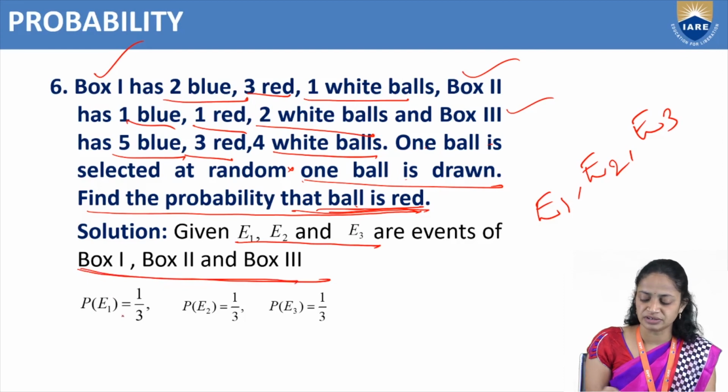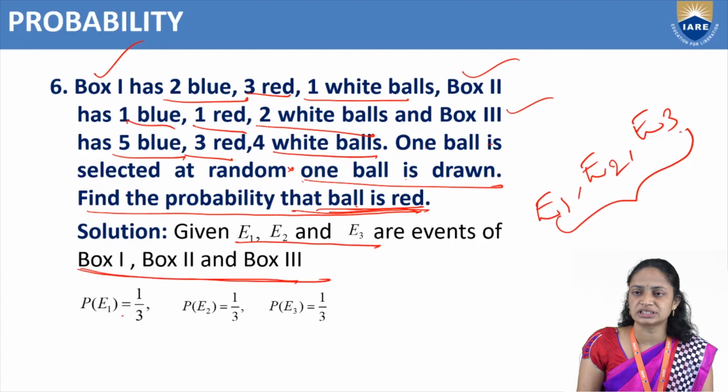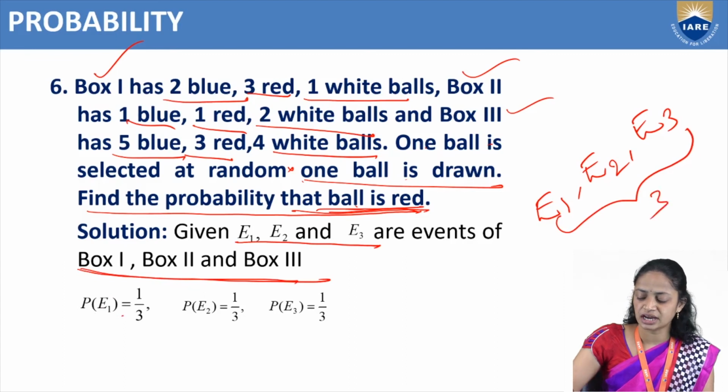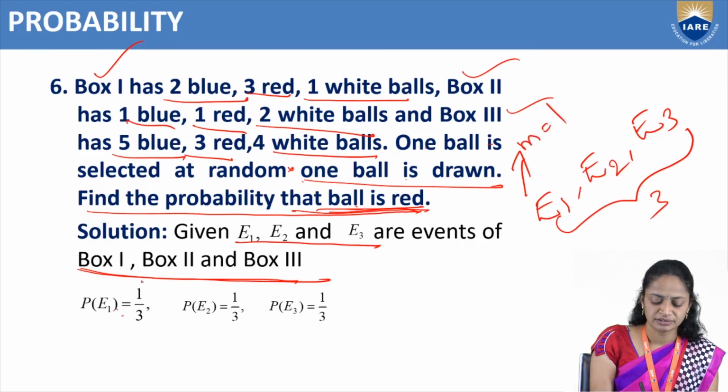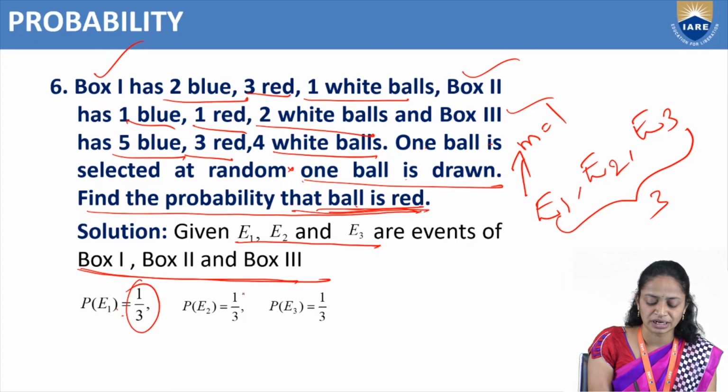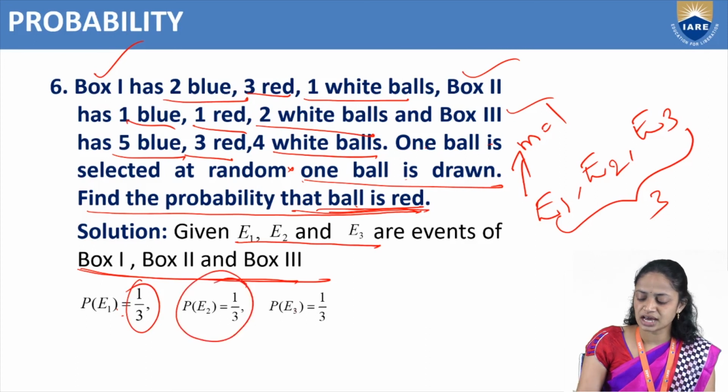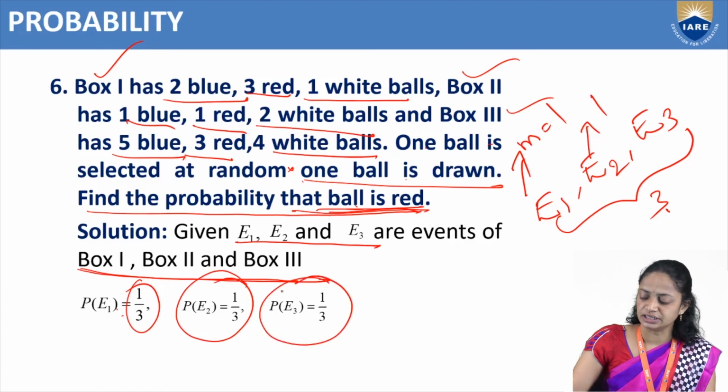So probability of E1. How many boxes are there? 3 boxes. In that we have to find the probability of E1. The favorable outcome is 1, so that is 1 by 3. Like that, probability of E2 is also 1 by 3. Like that, probability of E3 is also 1 by 3.